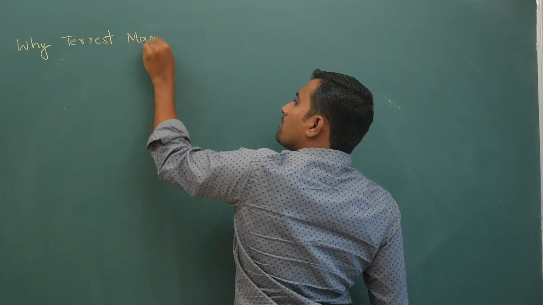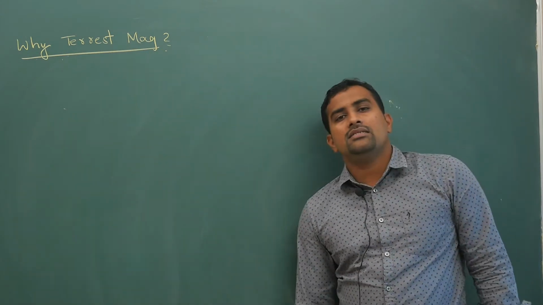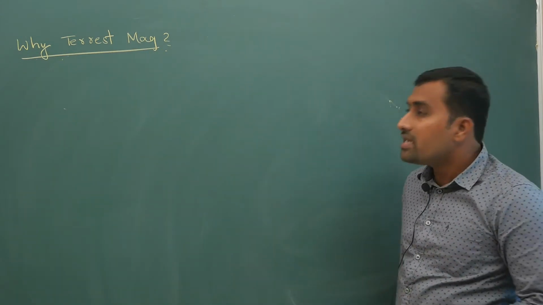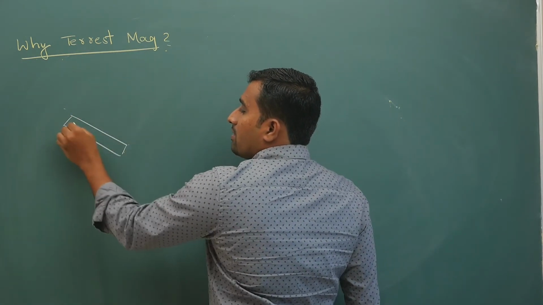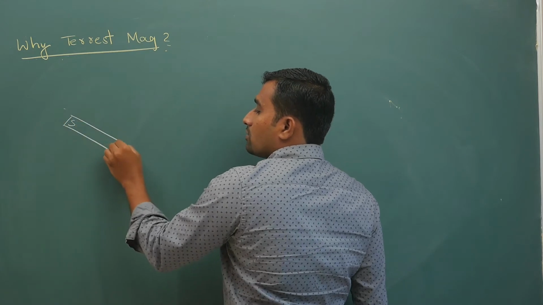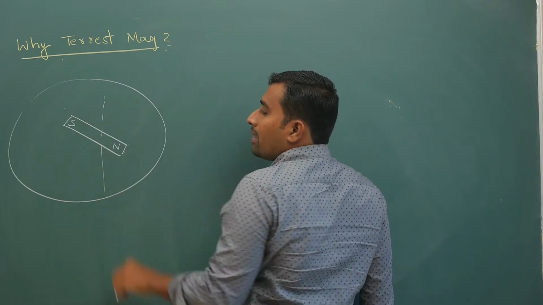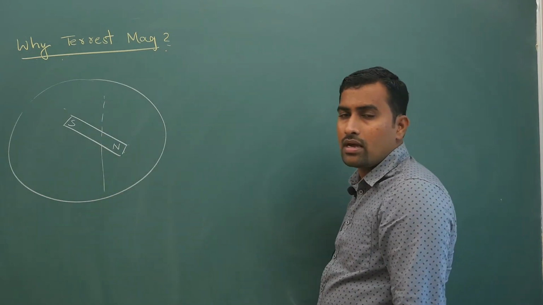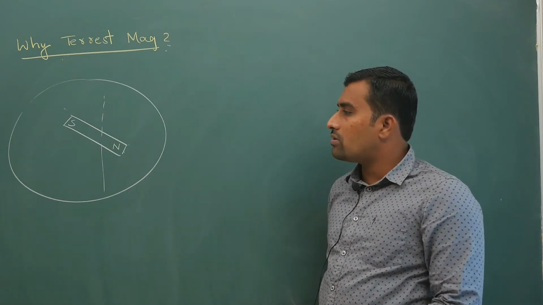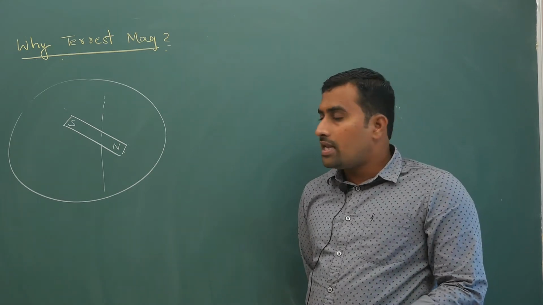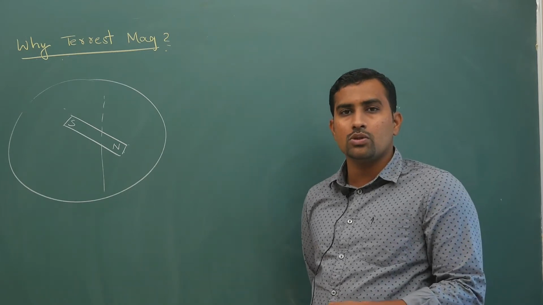Why terrestrial magnetism is the question that if you ask me, my answer is that initially people thought Earth consists of a very big magnet like this, with its south pole and north pole like this. But for this magnet to exist like this, later you will study, but in dielectric materials, in capacitors, you have already studied that dielectric behavior is similar to this. Electric behavior and magnetic behavior are both almost similar.